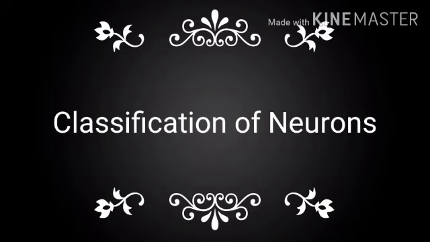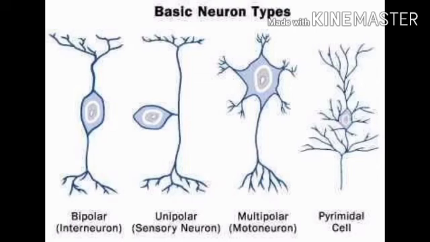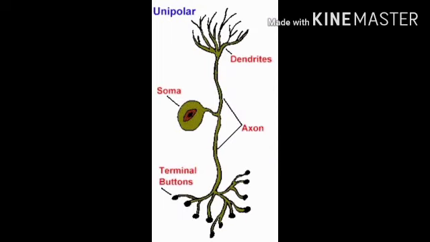Classification of neurons based on their structure and functions. The neuron may be of different types based on their structure and functions. Structurally, the neurons may be of the following types. Unipolar neurons: only one nerve process arises from the cyton, which acts as both axon and dendron.